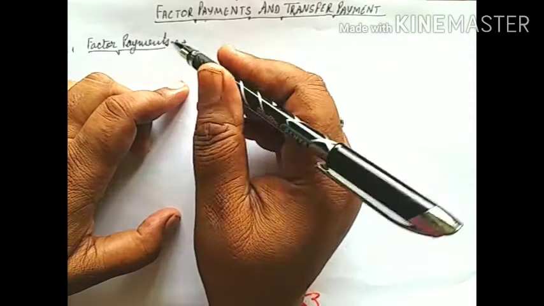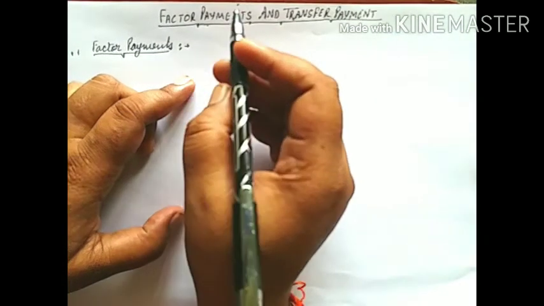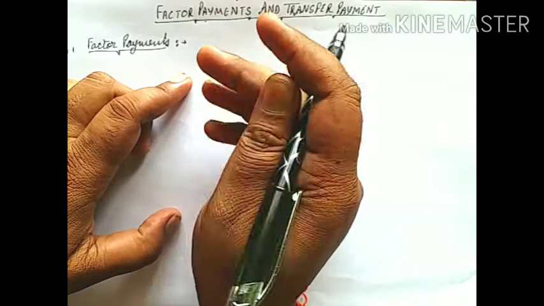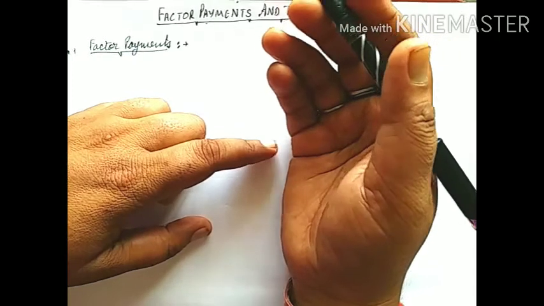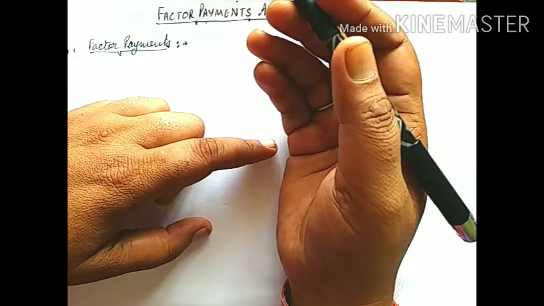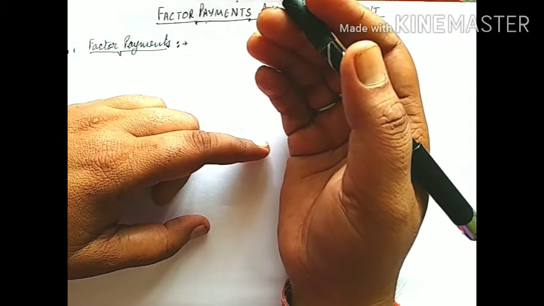Students, factor payment is made to a factor of production. Factor of production means land, labor, capital and entrepreneur.